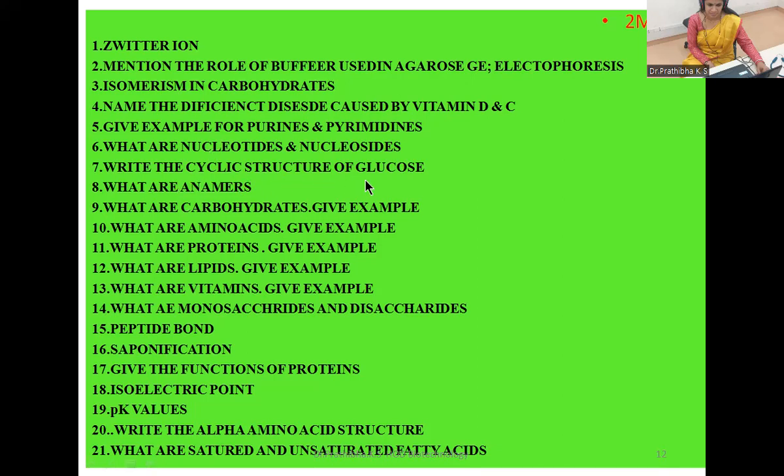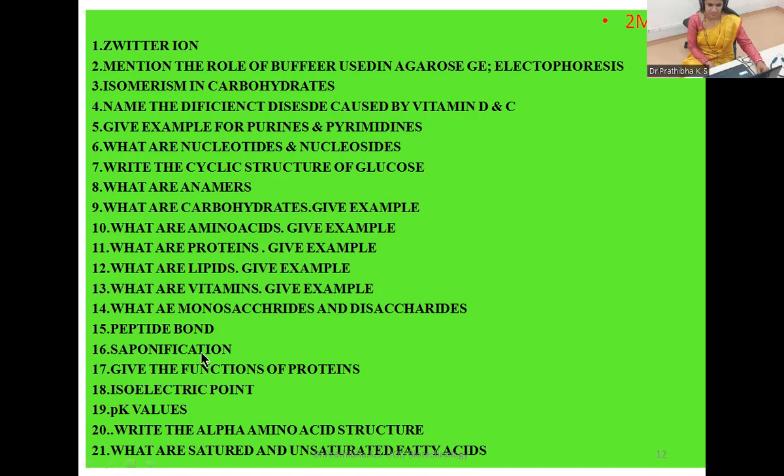Write the cyclic structure of glucose. What are anomers? What are carbohydrates? Give example. What are amino acids? Give example. What are proteins? Give example. What are lipids? Give example. What are vitamins? Give example. What are monosaccharides and disaccharides?